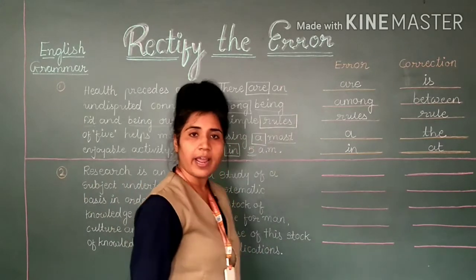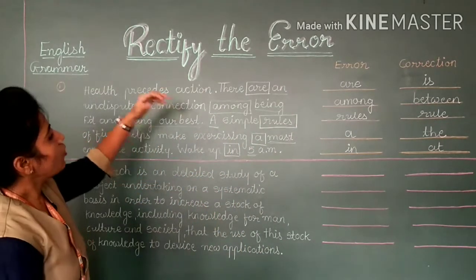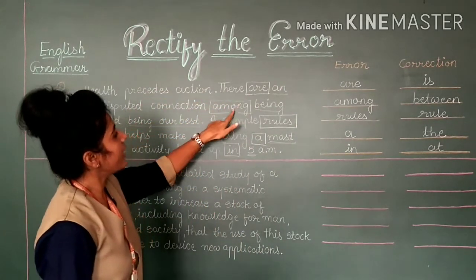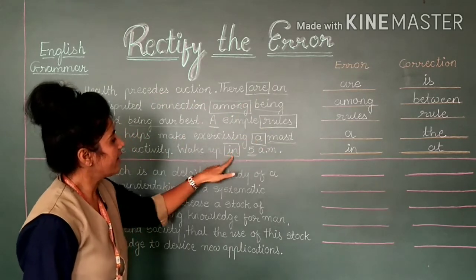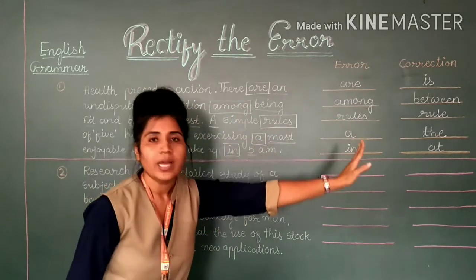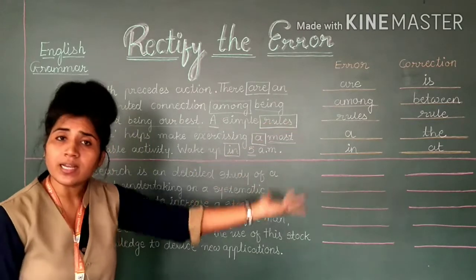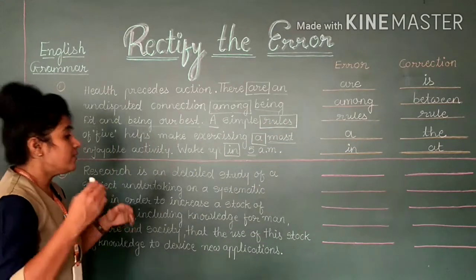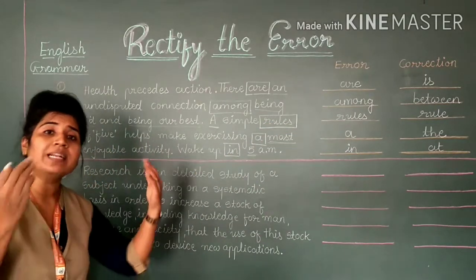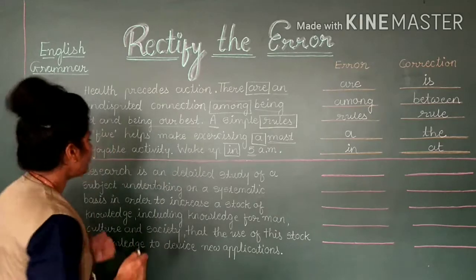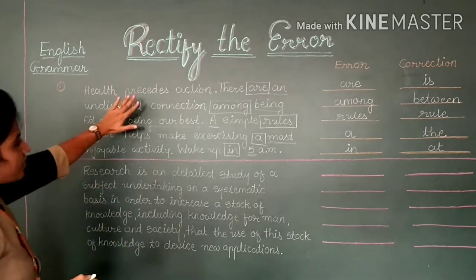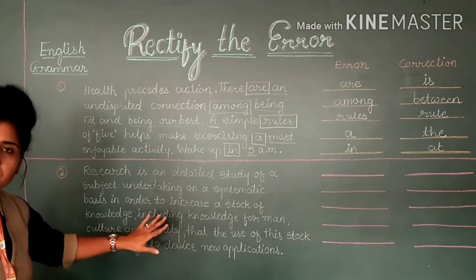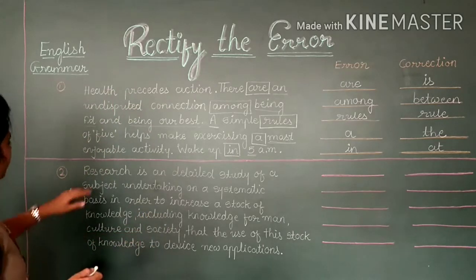This is called error and correction. Now you can see in each line we have such an error, and that we will have to correct, and we have already done the correction. The second example I have also given like that. You will have to see the same here: like we first read the first paragraph as it is, we will have to read the second paragraph also.